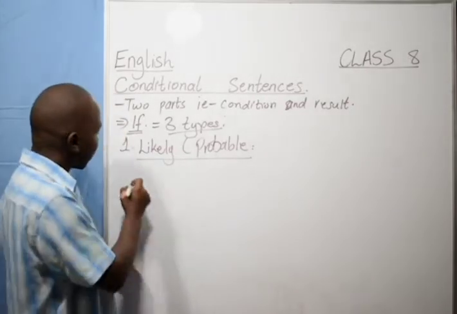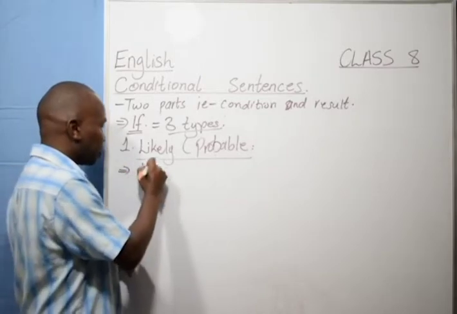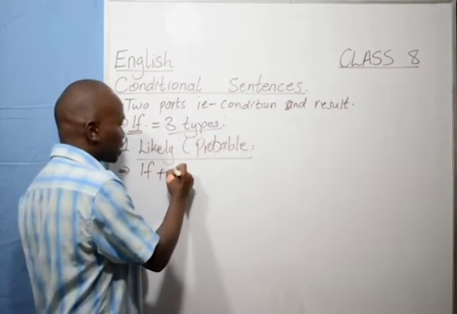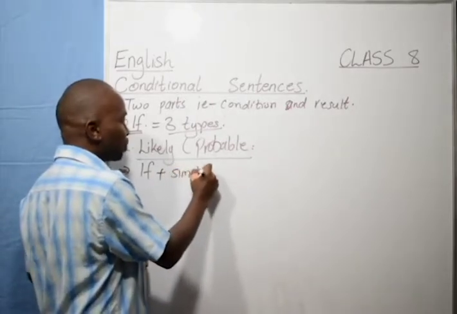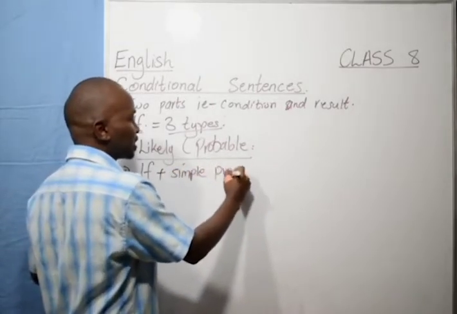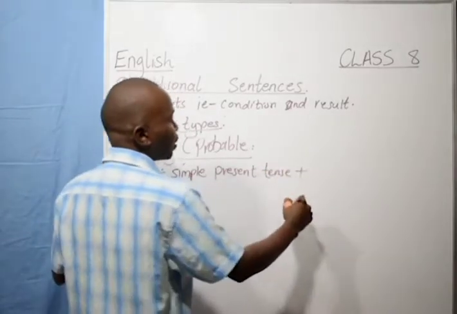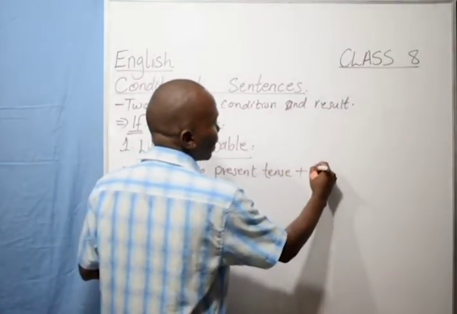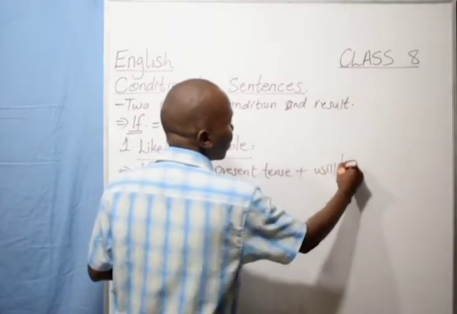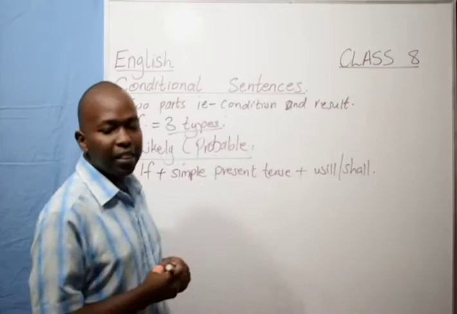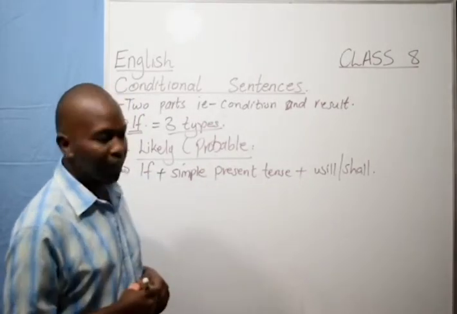And it is formed using the conjunction if, plus a simple present tense, followed by the modal verb either will or shall.